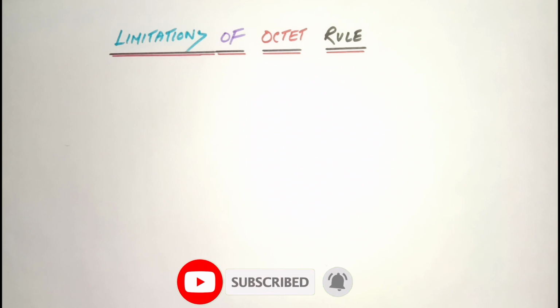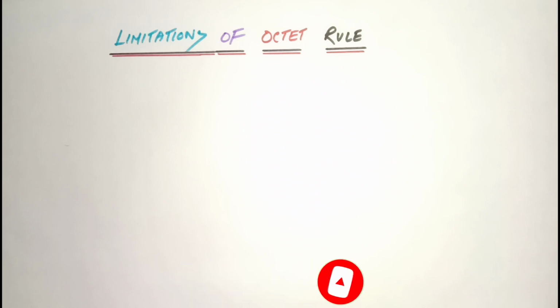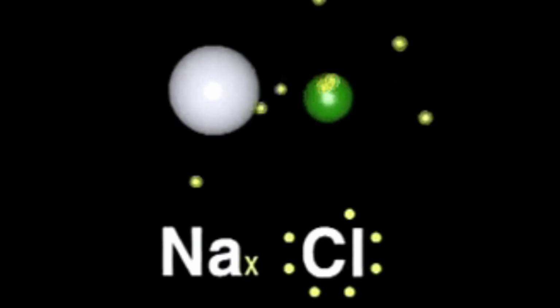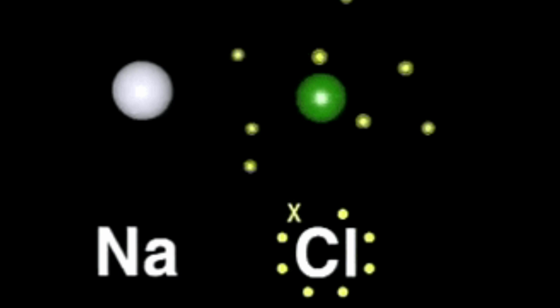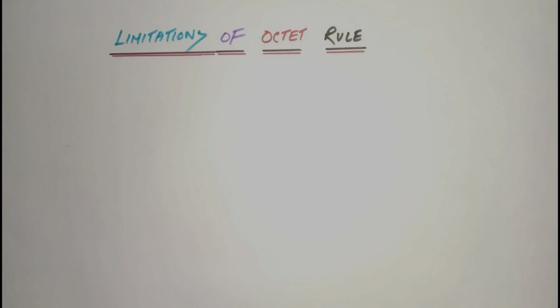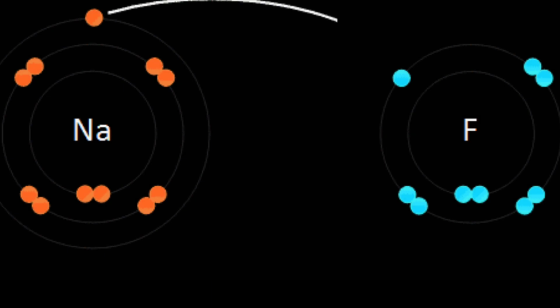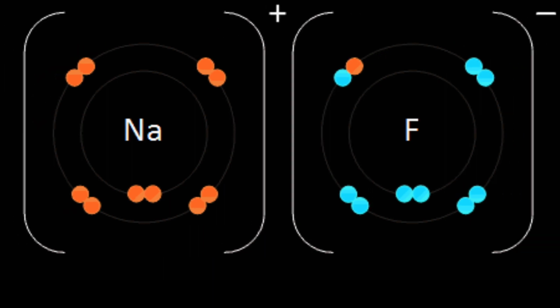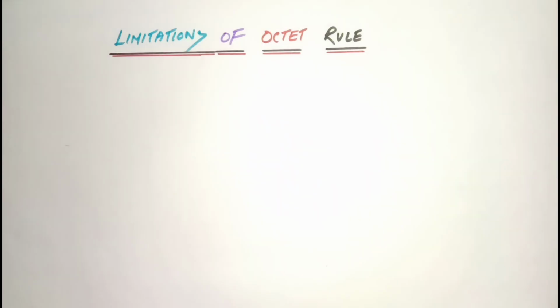In today's session, we will discuss the limitations or drawbacks of the octet rule. We have already discussed the octet rule and its definition. The octet rule says any atom occupies 8 electrons in its valence shell. But there are some limitations because of which each and every element does not follow the octet rule.